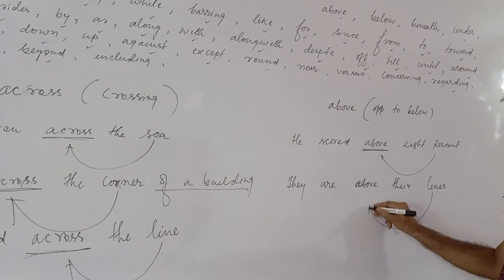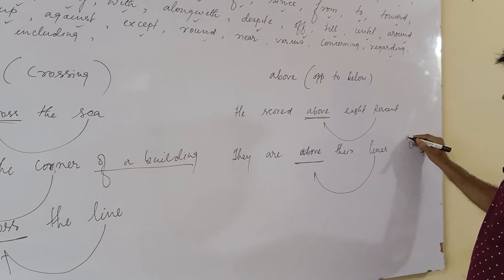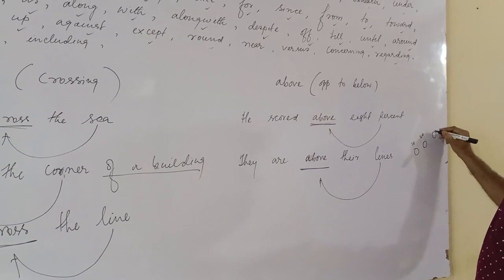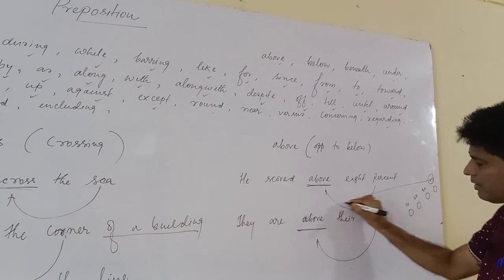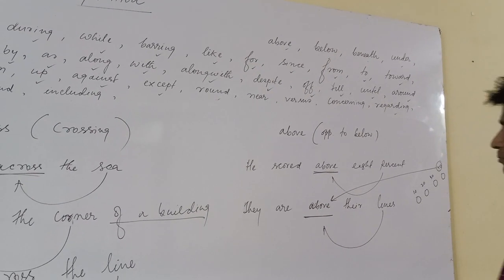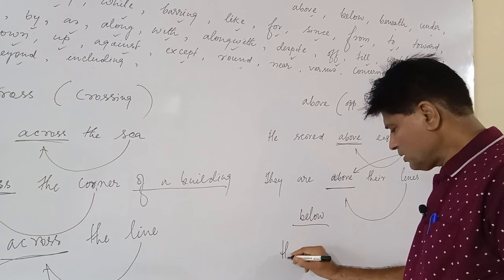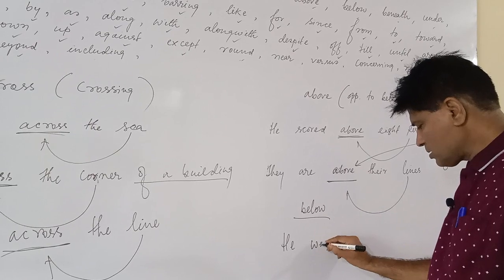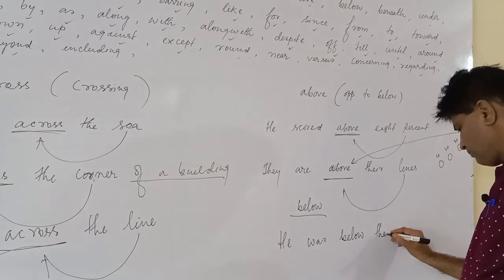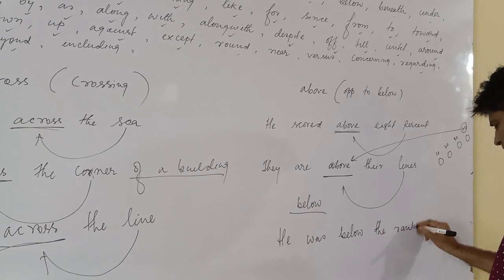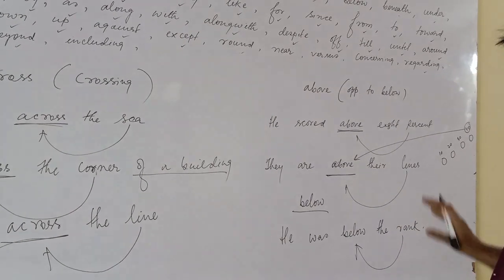Above their lines means if there are lines at 10, 20, 30, but they are at the position of 40, it shows they are above their lines. Opposite to above will be below. He was below the rank. So, defining the opposite of above, below. These two prepositions are not used in many cases, but in some cases.